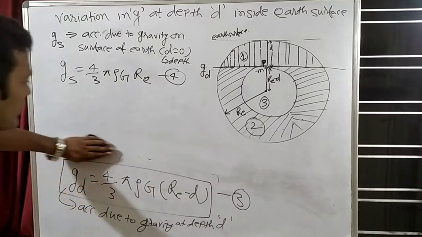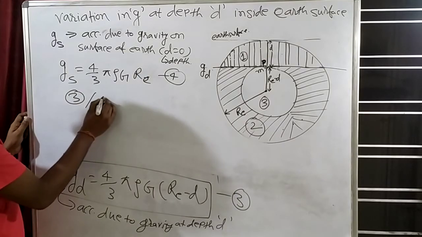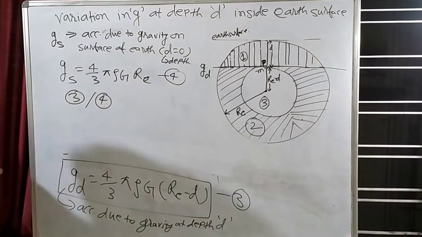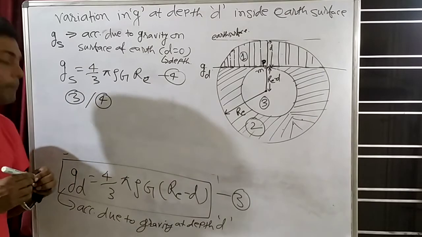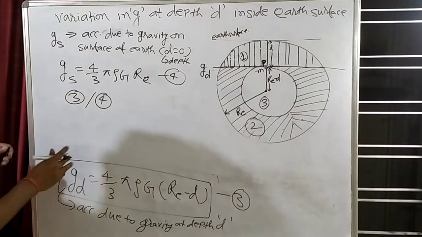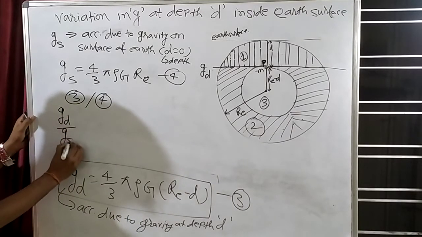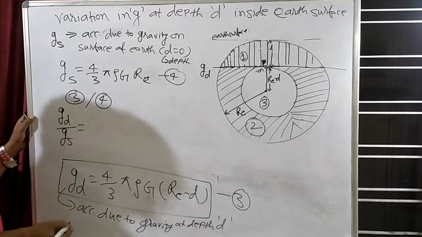So can we write equation 3 by equation 4? So 3 divided by 4. Divide equation 3 by equation 4. So when we divide equation 3 by equation 4, see what will come. Here is g_d, so g_d by g_s is equal to, what is here?